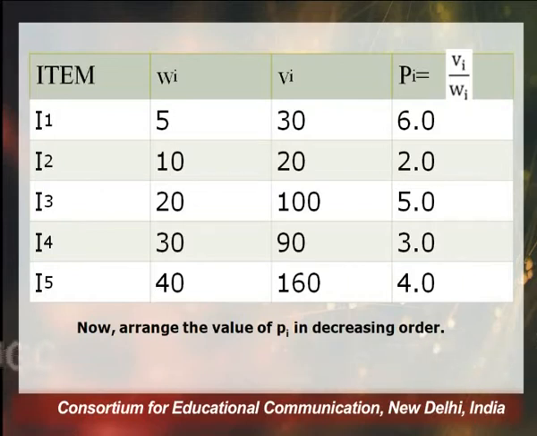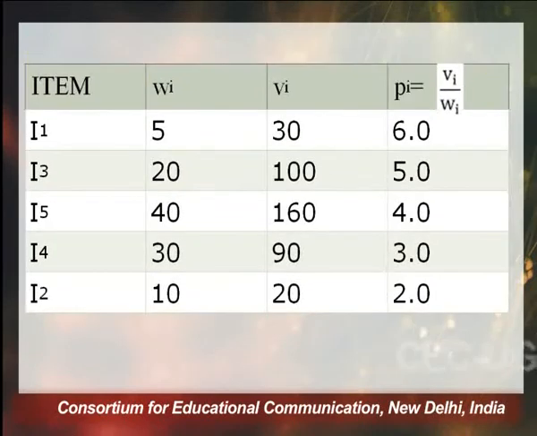Now the next step is to arrange these values of pi in decreasing order, because we want to choose the maximum weight kind of thing.